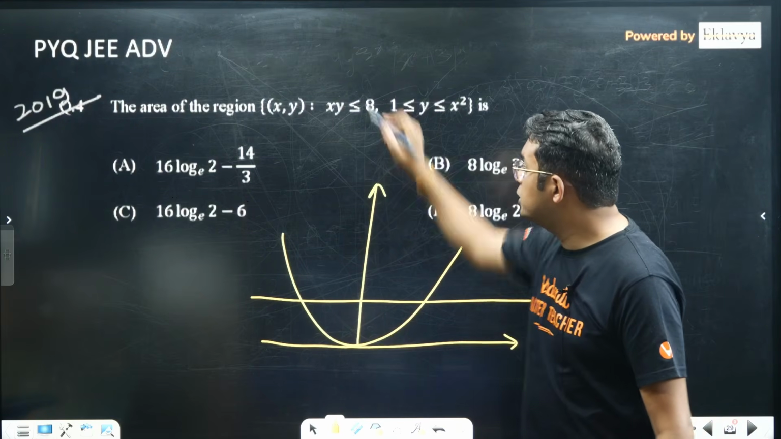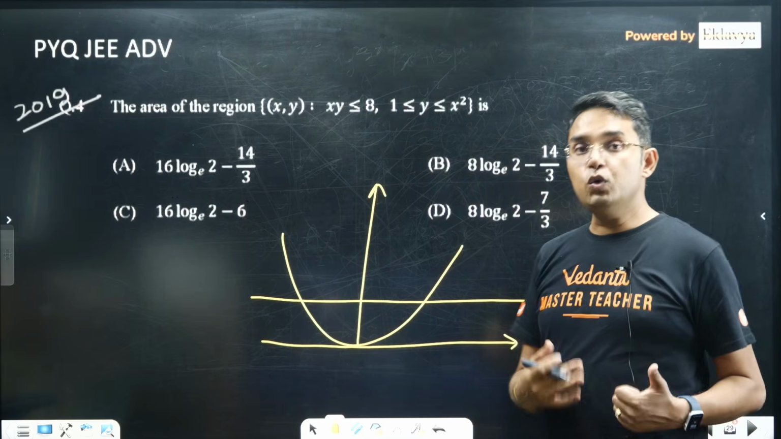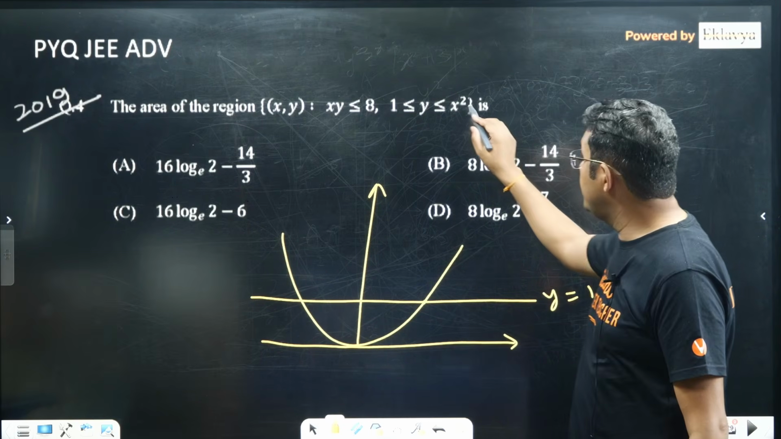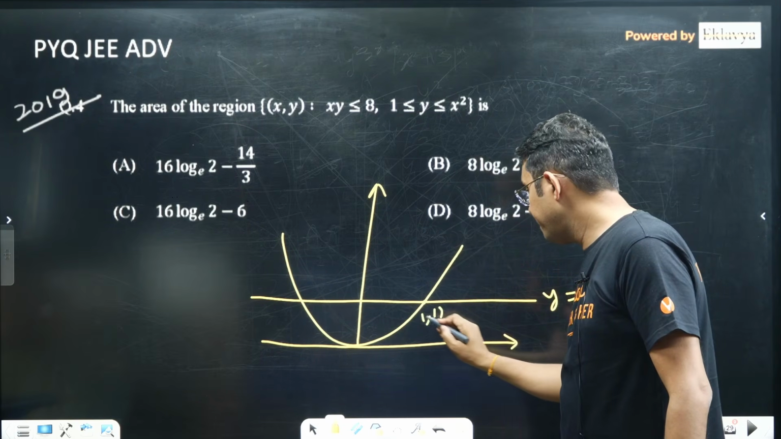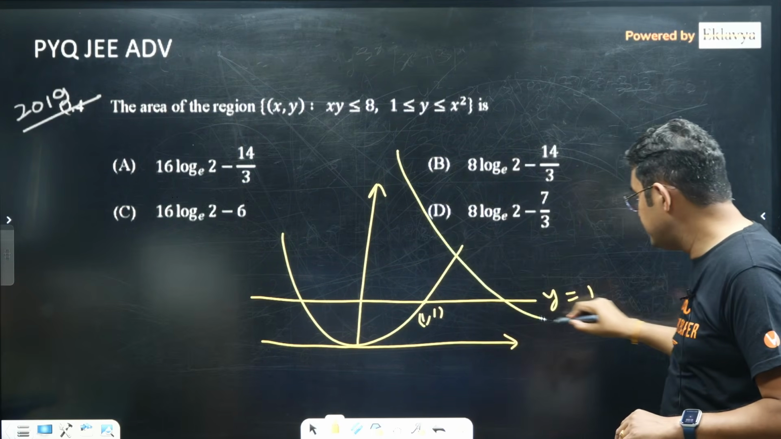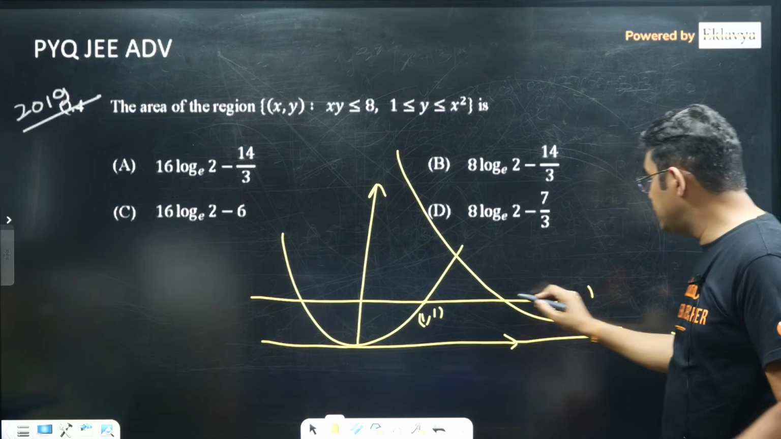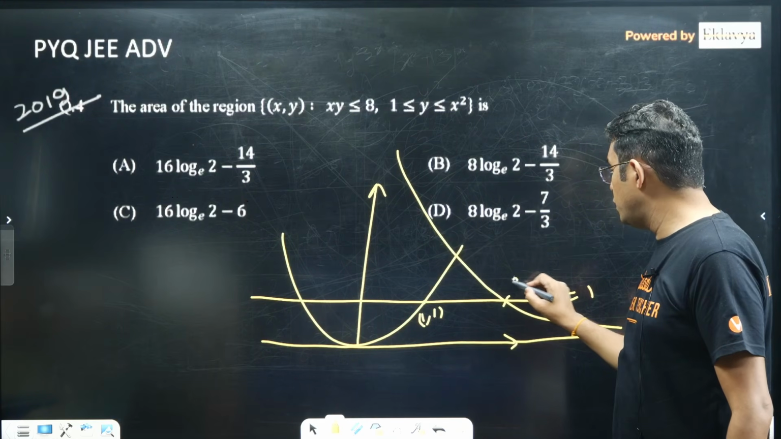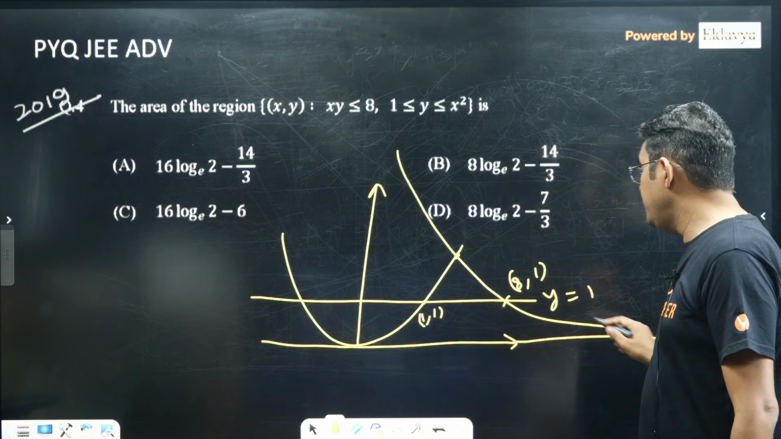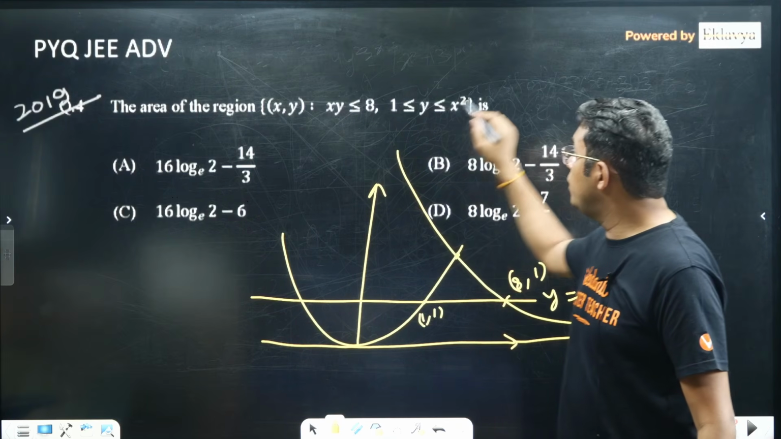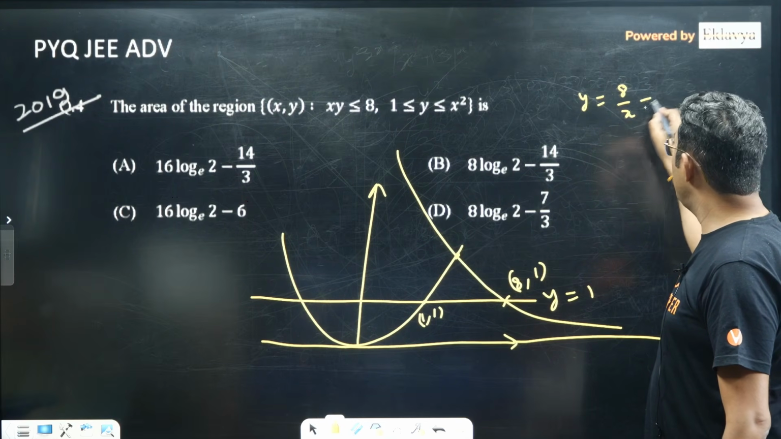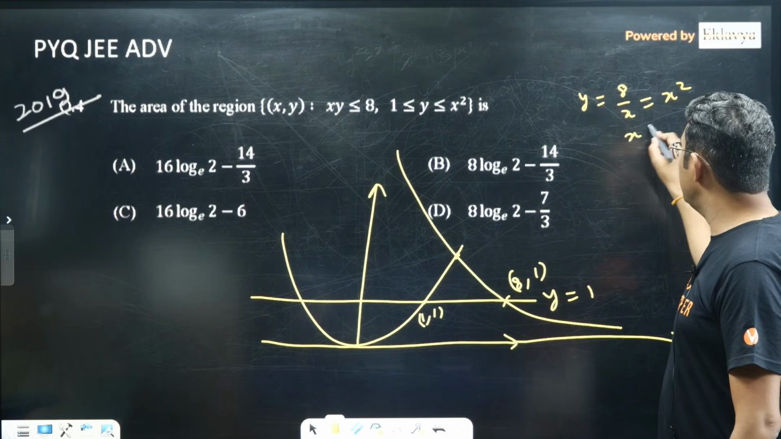Okay, now coming to xy equal to 8, that means a rectangular hyperbola. If y is equal to 1, this point will be 1 comma 1. Now xy equal to 8 means it will be going above like this. In fact, if y is equal to 1, your x coordinate will be 8, so this is 8 comma 1. And this point will be the intersection of this hyperbola with y equal to x square. So if I put y equal to 8 by x and equal to x square, I think we are getting x equal to 2 here.